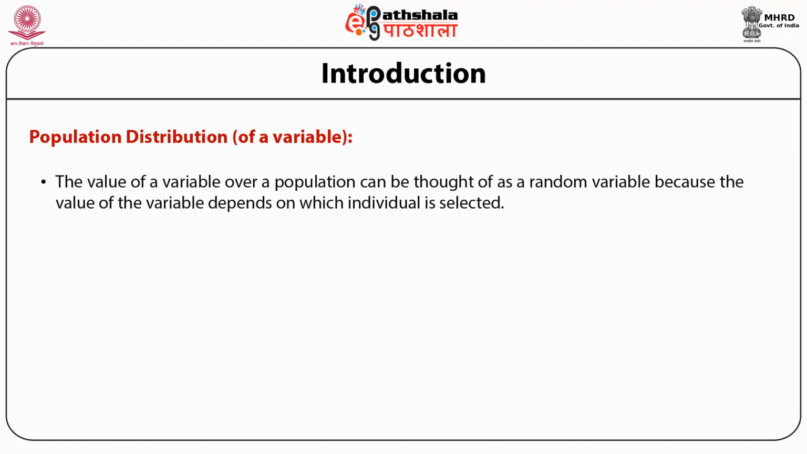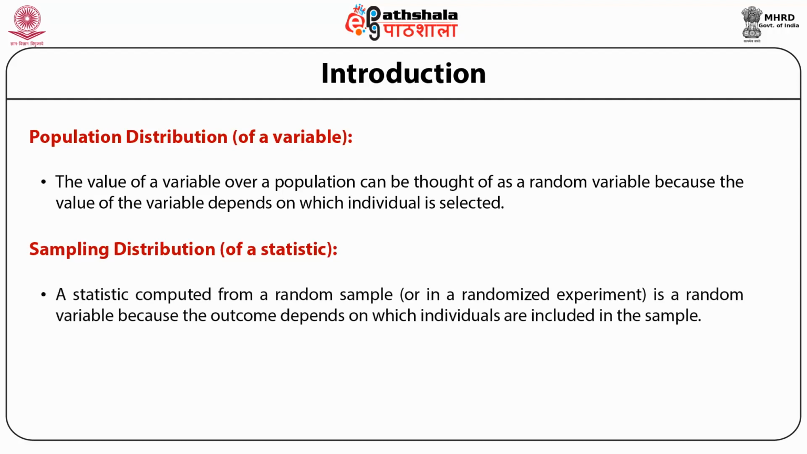The value of a variable over a population can be thought of as a random variable because the value of the variable depends on which individual is selected. The probability distribution of this random variable is called the population distribution. And the last one is the sampling distribution of a statistic. A statistic computed from a random sample or in a randomized experiment is a random variable because the outcome depends on which individuals are included in the sample. The probability distribution of the sample statistic is called the sampling distribution.